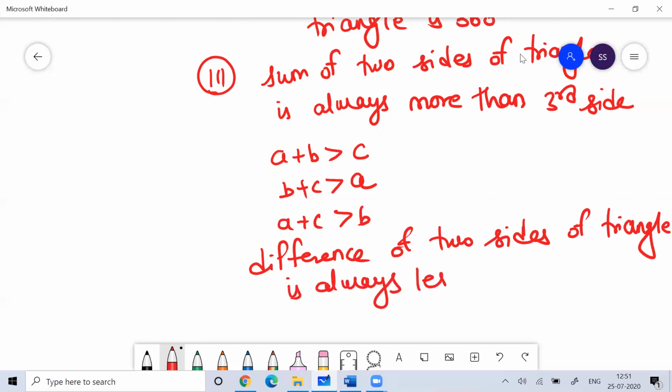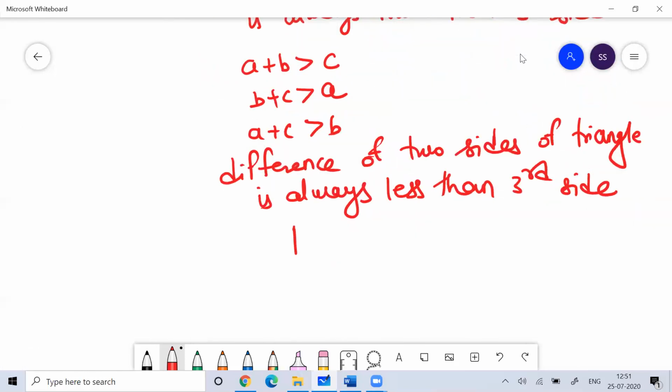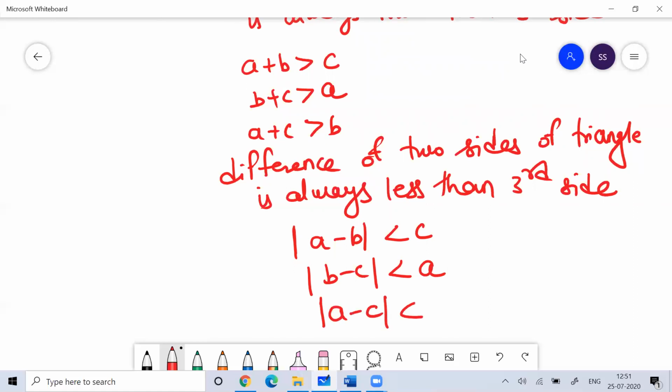It means modulus of A minus B is less than C, modulus of B minus C is less than A, and modulus of A minus C is less than B. So this is again a very important property which you can keep in your mind.